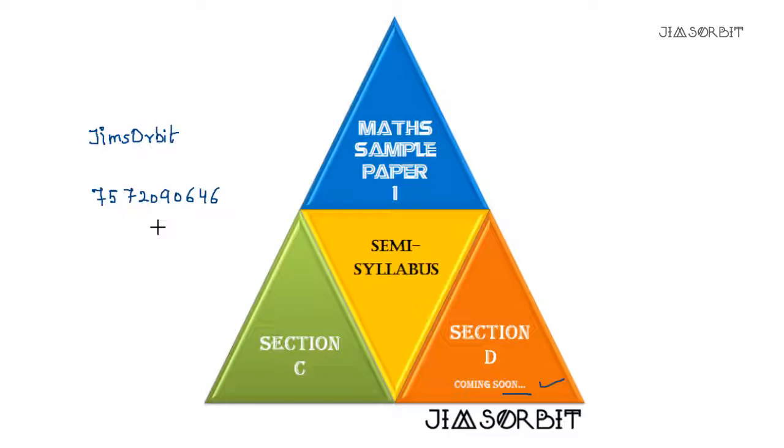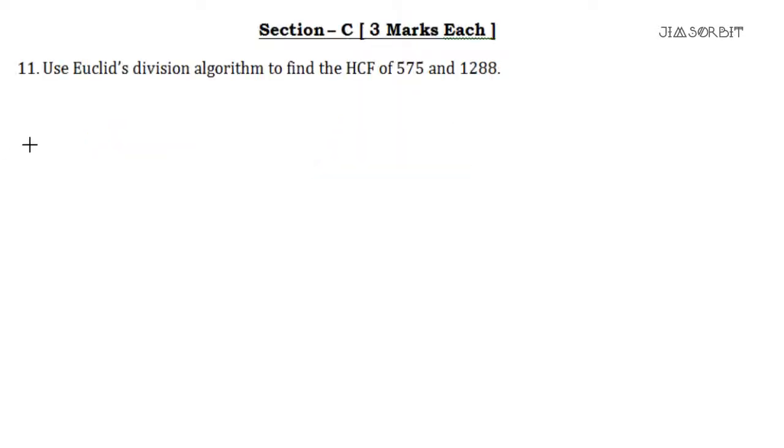So we are continuing with Section C. We have covered Section A and Section B. Section C is a 3 marks problem. It's actually a very simple problem, based on real numbers. It says, use Euclid's division algorithm to find the HCF of 575 and 1288.